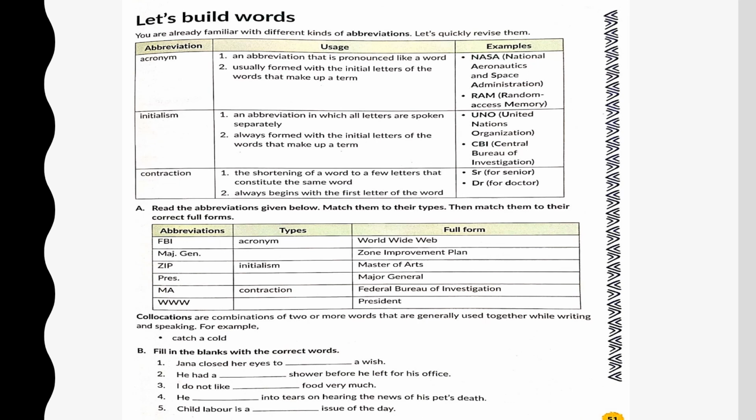What are collocations? When two words are combined together and they're generally always used together. For example, you always say, I have caught a cold. To catch a cold. Make a quick wish. Okay? So, these are the collocation or words that are together always. Here is an exercise for you.